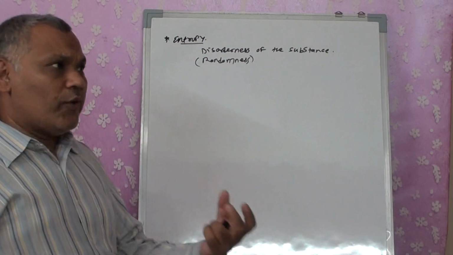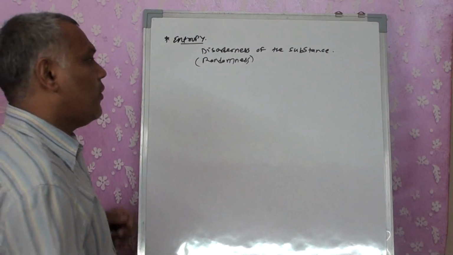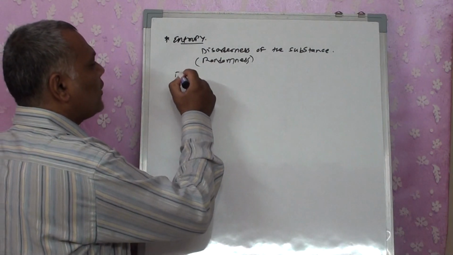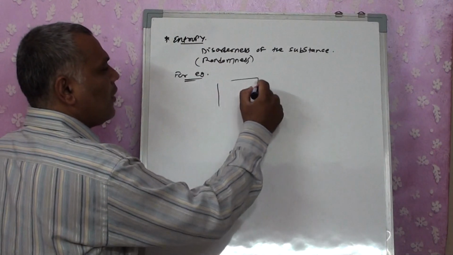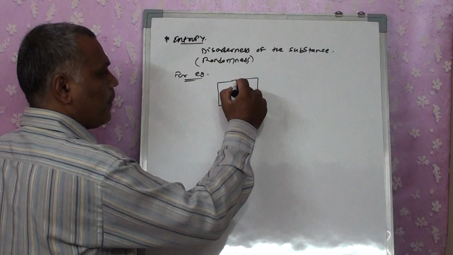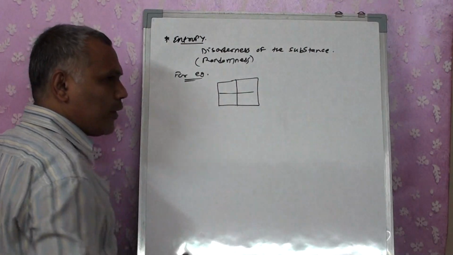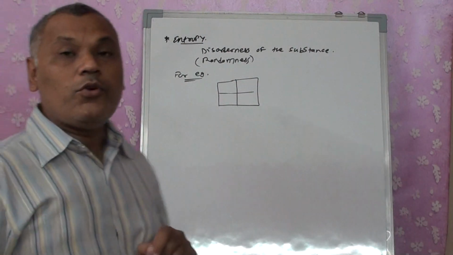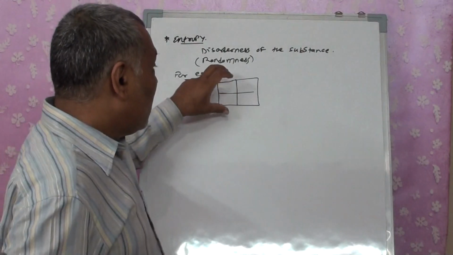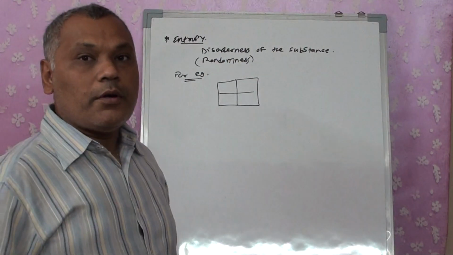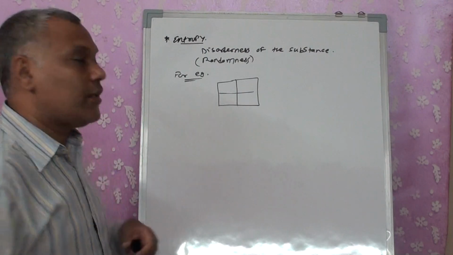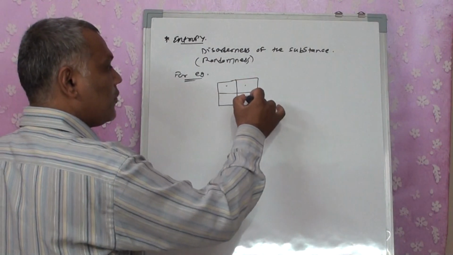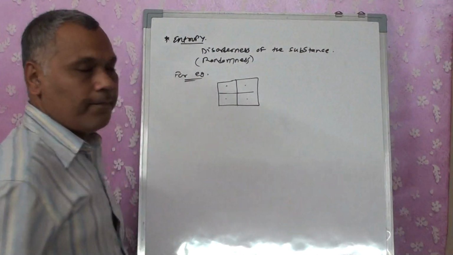Now, the words we wrote, how do we explain or understand them? So for example, I am taking a square and dividing it into 4 parts, right? Now you are asked how many centers there are for it. You will say, sir, we are having 5 centers: 1, 2, 3, 4, 5.